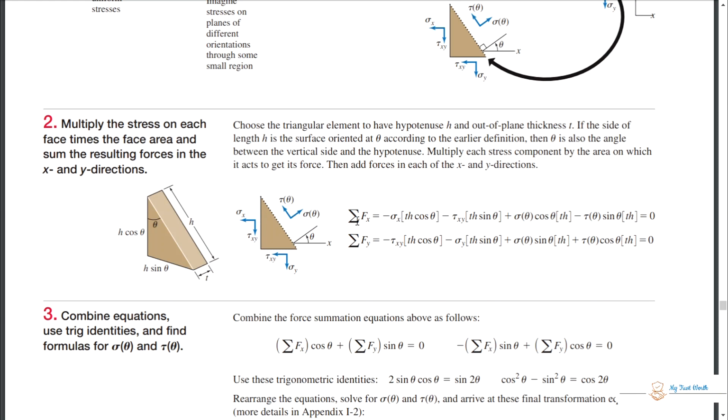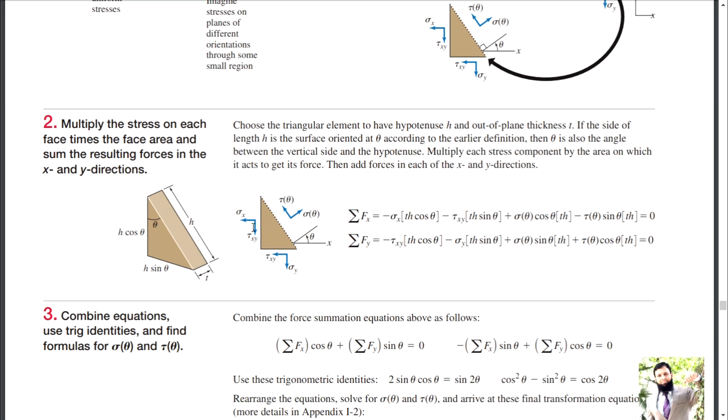Summation of Fx is equal to 0, this one we have written. Now what we are going to do, we just start from here. Sigma x is negative because its direction is in the negative x direction. Sigma x stress multiplied by the area, and the area is t h cos theta. So summation of Fx is equal to minus sigma x t h cos theta. This is the stress and this is the area on which this stress is applied.